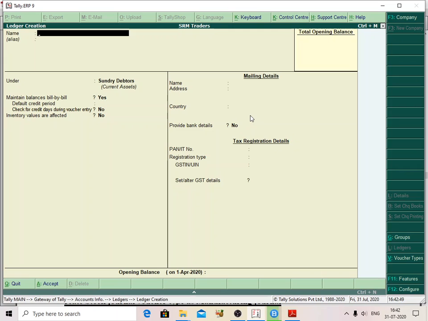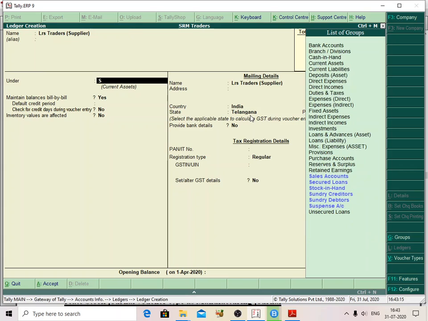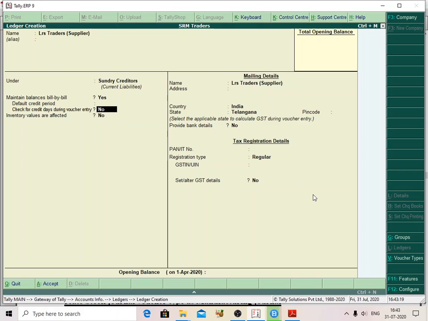Here I am going to create LRS Traders, it is my supplier. It is under Sundry Creditors.